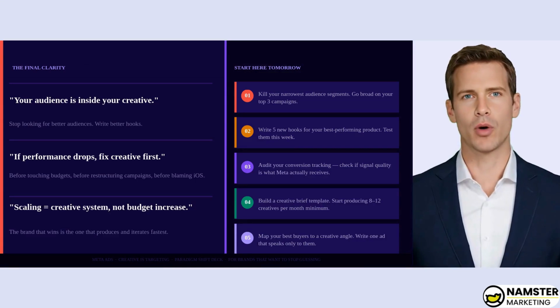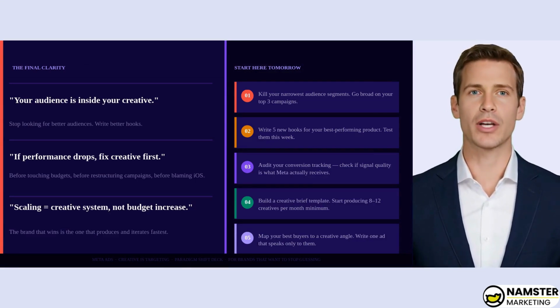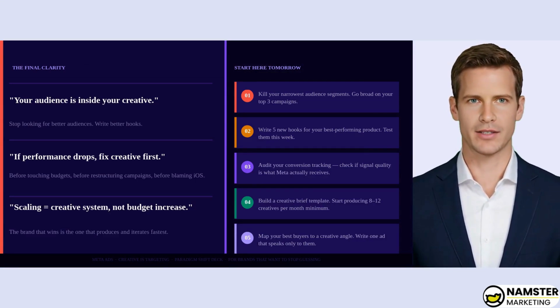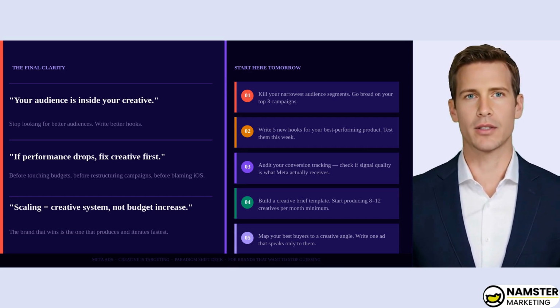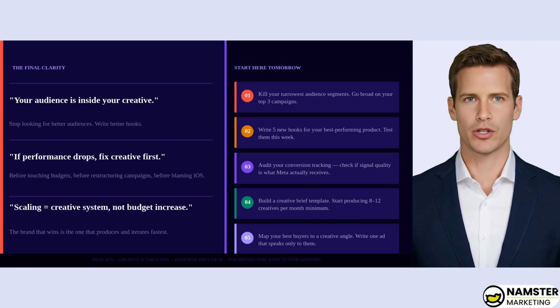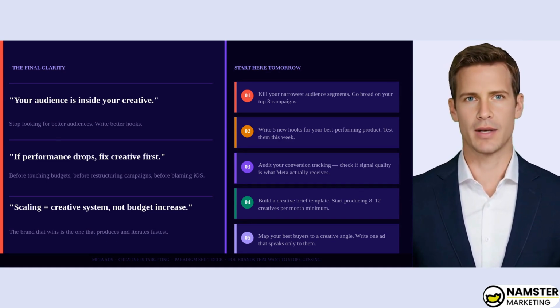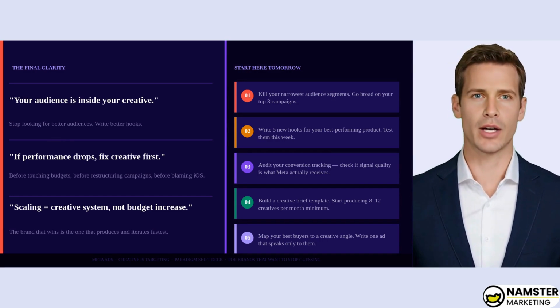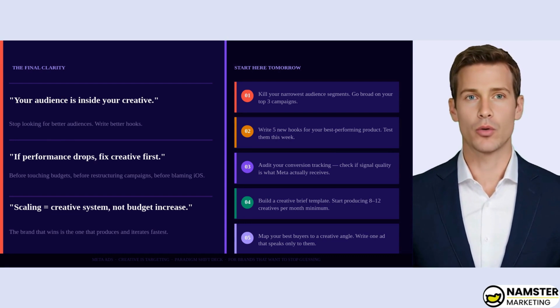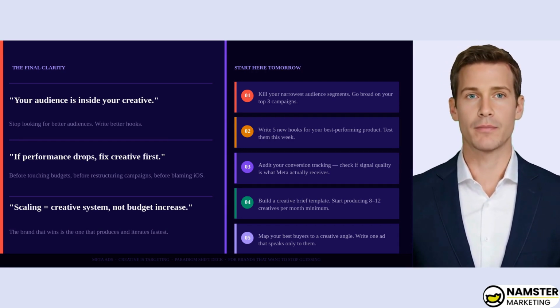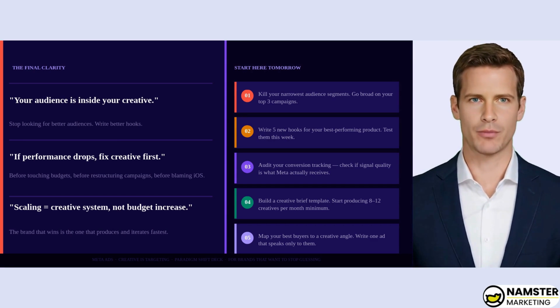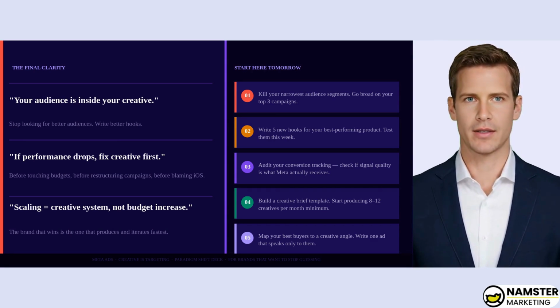So here's the final word. Your audience is inside your creative. Stop looking for better audiences, write better hooks. If performance drops, fix creative first before touching budgets or restructuring campaigns. And scaling means building a creative system, not increasing spend. Start tomorrow: go broad, write 5 new hooks, audit your signal quality, and build a brief template that gets you to 8 to 12 new creatives a month. The brand that wins is the one that produces and iterates fastest.